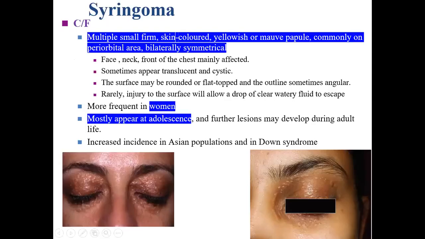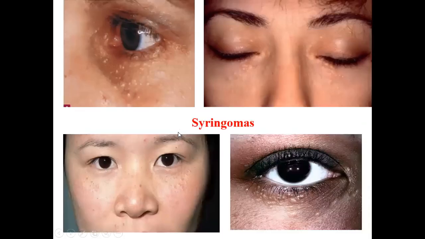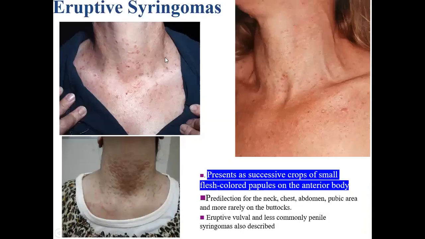Syringomas present as multiple small, firm, skin-colored, yellowish or mauve papules, commonly on the periorbital area, bilaterally symmetrical. You can see these are things which we come across quite commonly in our clinical practice. They are more common in women and mostly appear at adolescence. These are more pictures of syringomas, as you can see. And there is a variety known as eruptive syringomas.